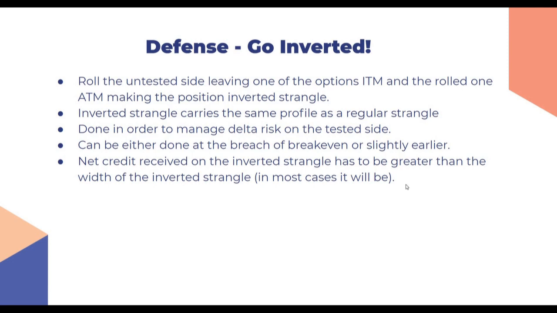inverted strangle. In most cases it will be, but there are times when we are closer to the expiry that it might not be true, or it will be very little credit for us to be in the trade. So that is something you can always check before going inverted. And like I have been saying earlier as well, it's best to get out of naked positions 1 week prior to the expiry because of the gamma risk. So this net credit issue will happen only if we are doing this adjustment very close to the expiry. If you follow that rule, there's no need for us to look into this particular thing.